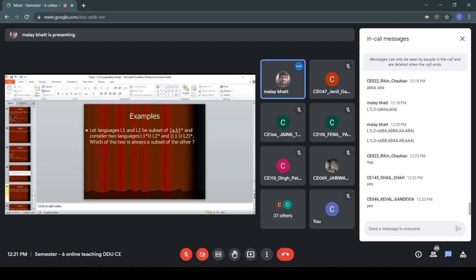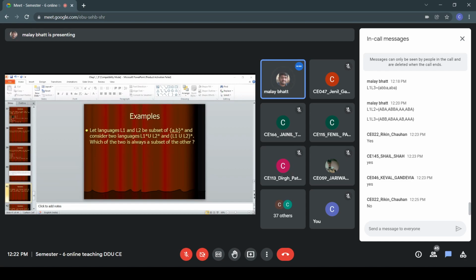So can you give an example? I hope the question is clear. Any query in the question? Can you tell which of the two is always a subset of the other?